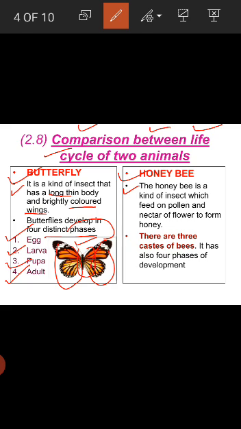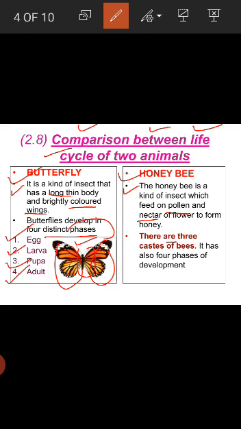Then I discuss the first point of honeybee. The honeybee is a kind of insect which feeds on pollen and nectar of flowers to form honey. What is pollen? Pollen is purest and richest natural food containing all of the nutritional requirements of honeybee. What is nectar? Nectar is a sweet fluid found in flowers. Honeybees collect nectar and convert it into honey.